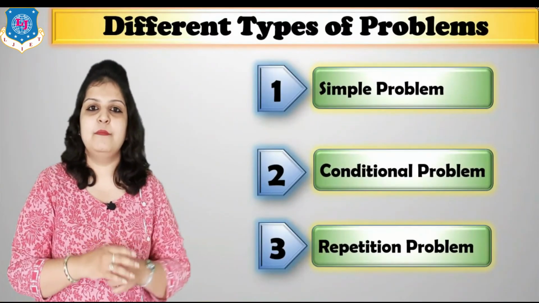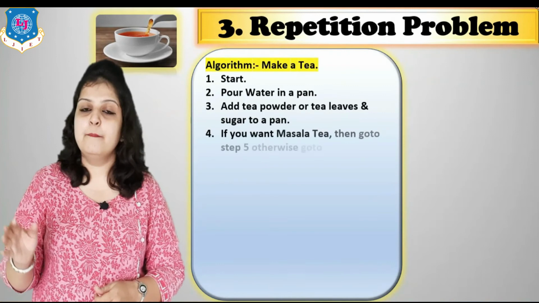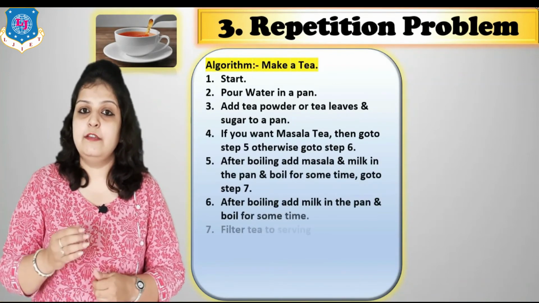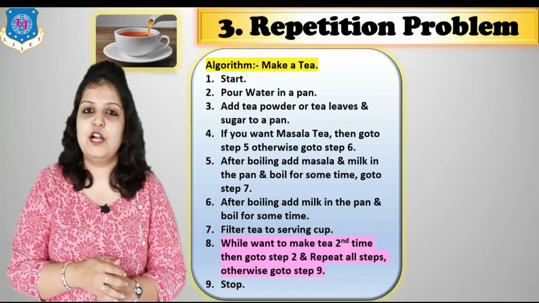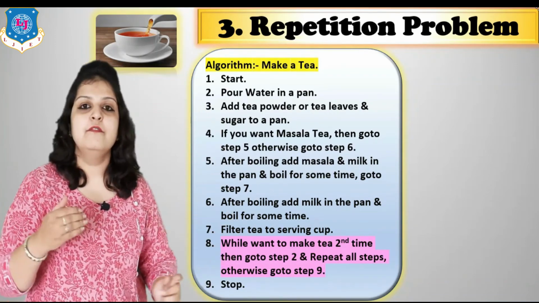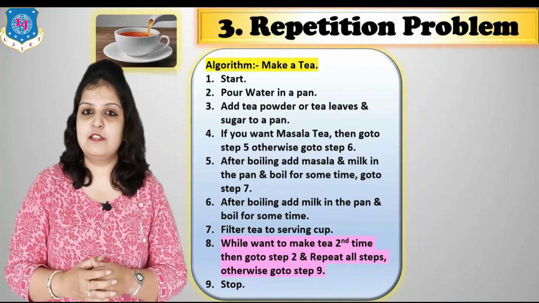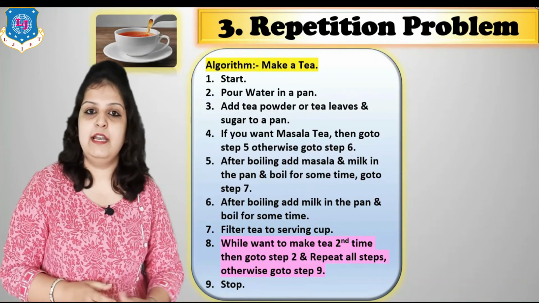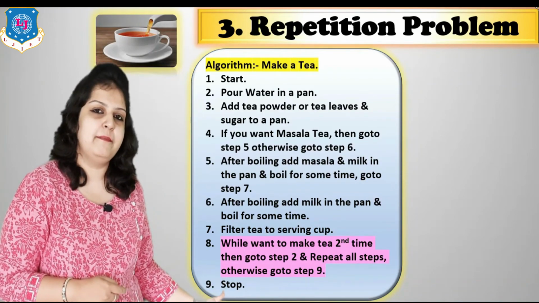And our last problem is a repetition problem. The same example here, but the difference is, if you want to make tea 3 times in a day, then it is called a repetition problem. Why? Because we have to follow the same recipe but 3 times. So this is called repetition. And here in step number 8, you can see the difference in this problem.